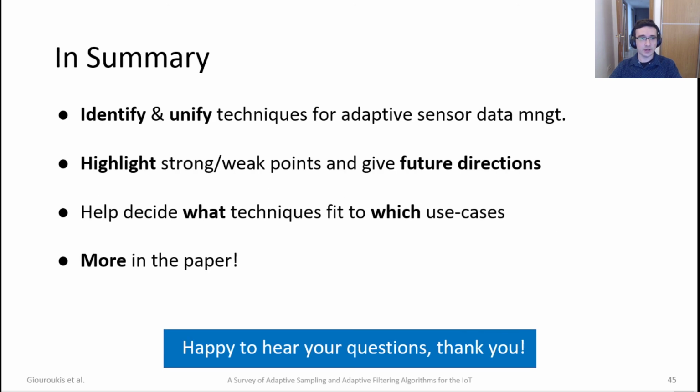Finally, we would like to highlight that we identified and unified techniques for adaptive sensor data management. We highlighted strong and weak points and gave future directions. I guess those directions will be good in order to help decide which techniques fit which use cases. And for more of our insights, consult our paper. We think it's really useful for those.